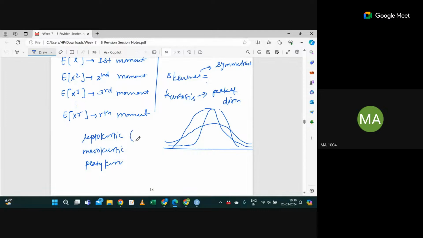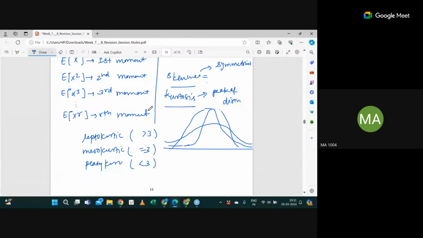This is something we can calculate. If the coefficient is greater than 3, it is leptokurtic, and equal to 3 is mesokurtic. Mesokurtic means normal distribution, where the mean is the peak of the distribution. I'm just giving you a rough idea. If you search on Google for skewness and kurtosis, you will find more. In this case, moments are useful: skewness and kurtosis you can calculate with the help of your moments.